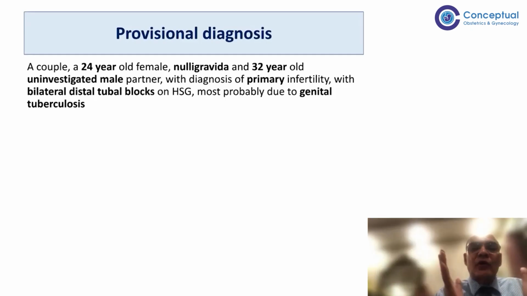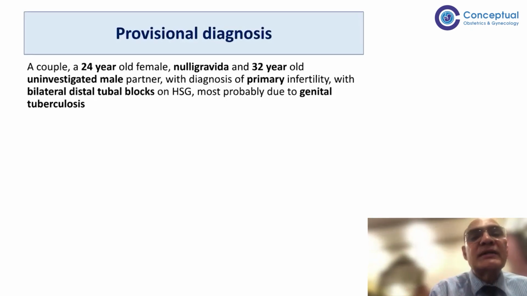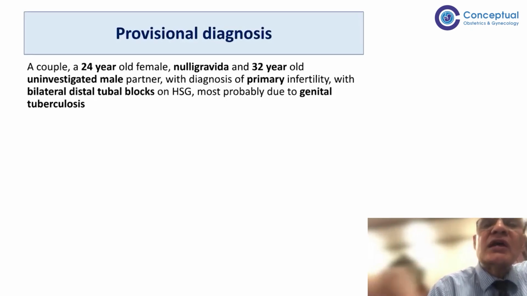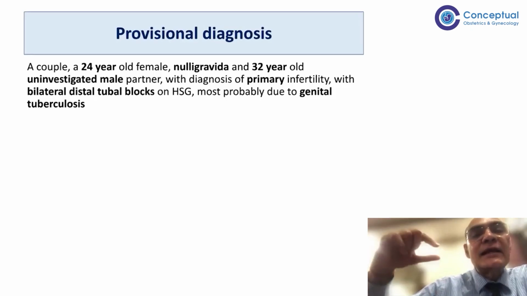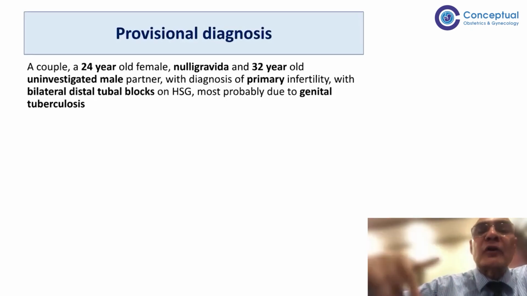So for our postgraduates, usually we are asked about drug sensitive TB. So as Tejas rightly said, we can refer the patient to the DOT center. They are given drugs free of cost by the DOT center. So we write laparoscopic evidence of genital TB. I make this note and I write ATT category 1 under DOTS, refer the patient to DOTS. There, because these patients have to be notified to the government also.